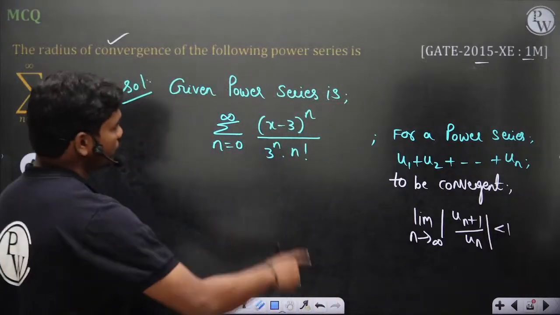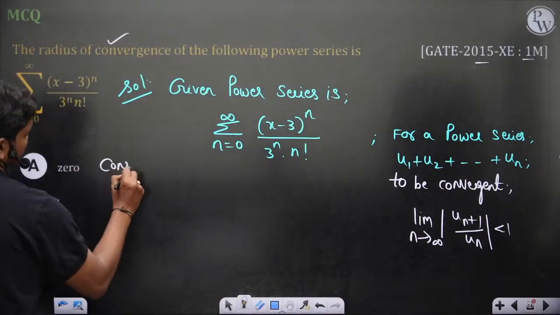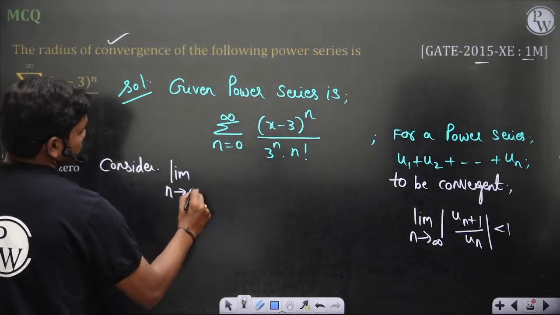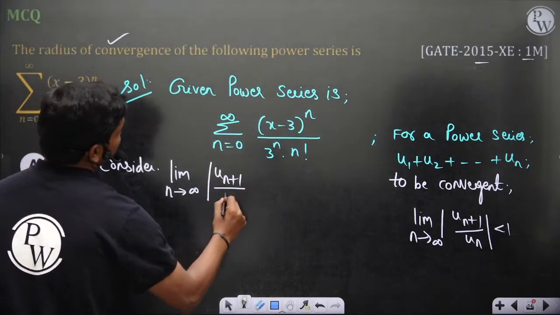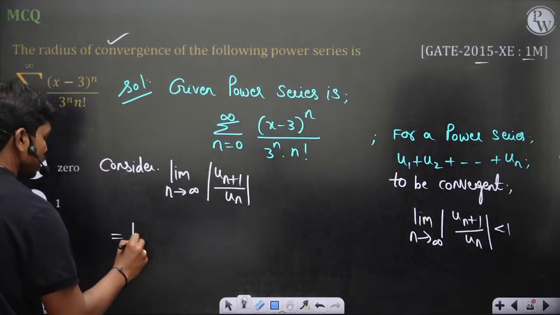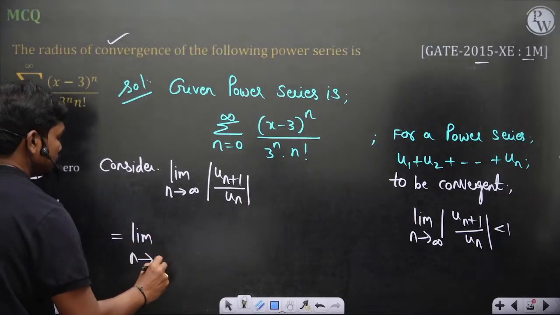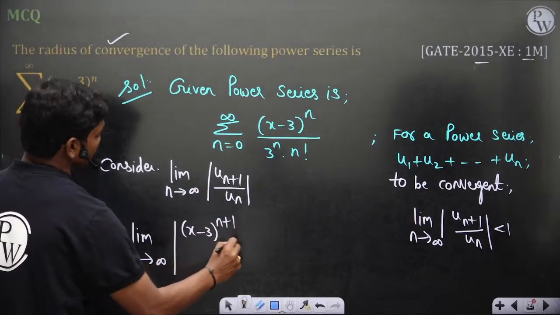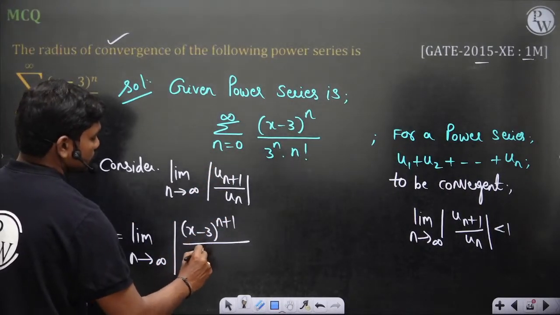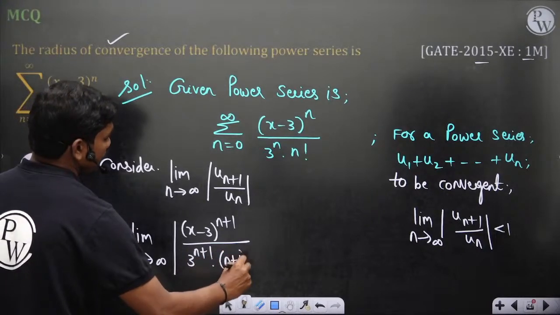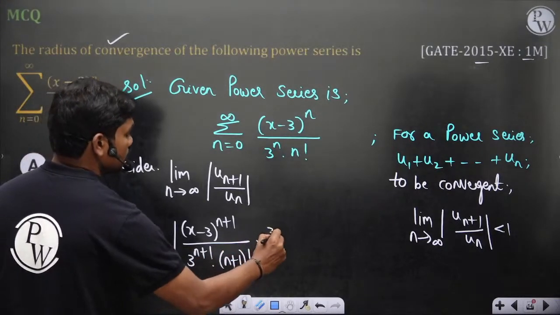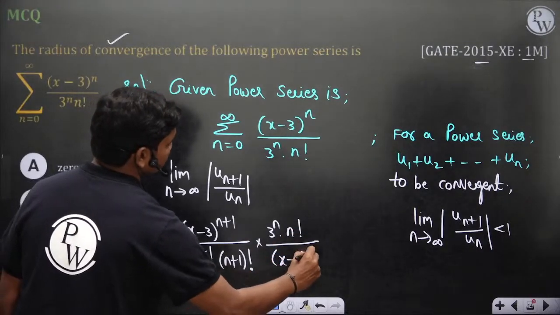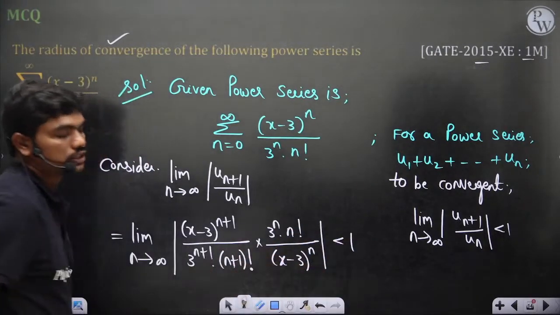So consider limit n tends to infinity un plus 1 by un. First un plus 1: x minus 3 whole power n plus 1 by 3 power n plus 1 into n plus 1 factorial, into 3 power n into n factorial by x minus 3 whole power n. So this modulus should be less than 1.